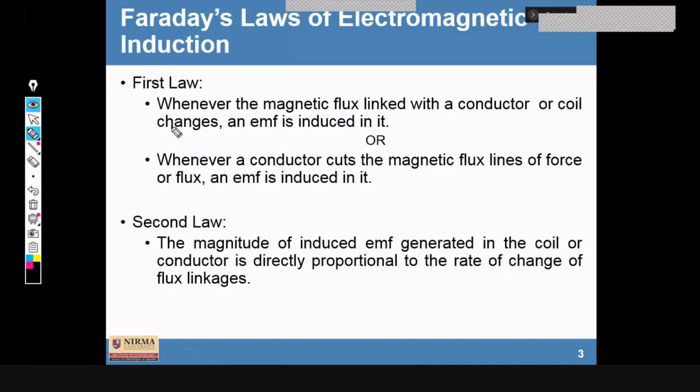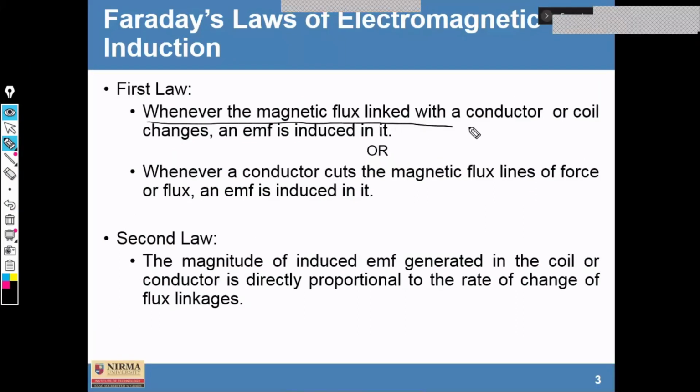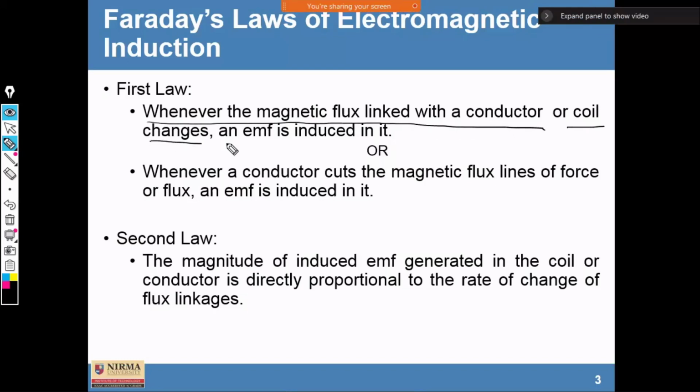This first law states that whenever the magnetic flux linked with a conductor or coil changes, an EMF is induced in it. Suppose there is a magnetic field produced by N and S, and the conductor is placed in between.